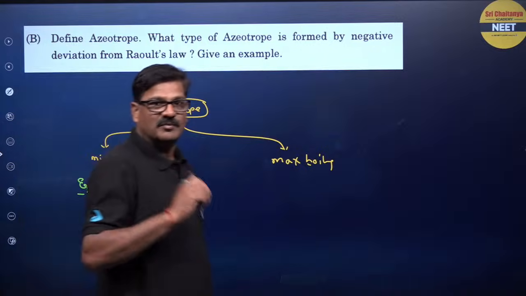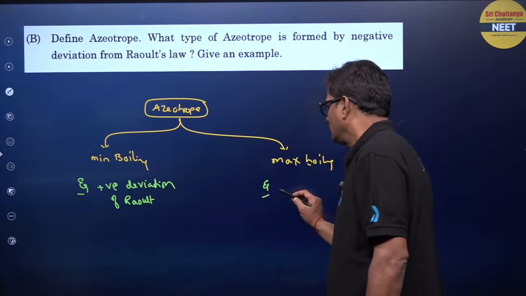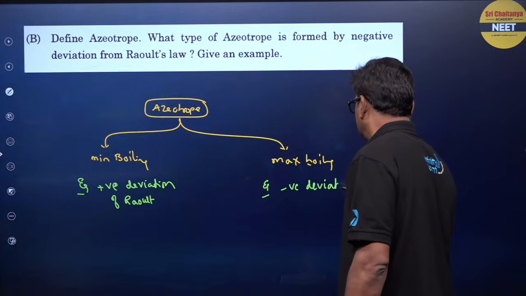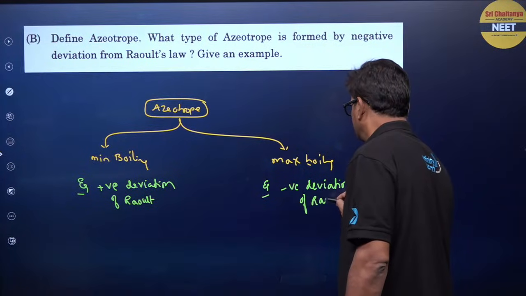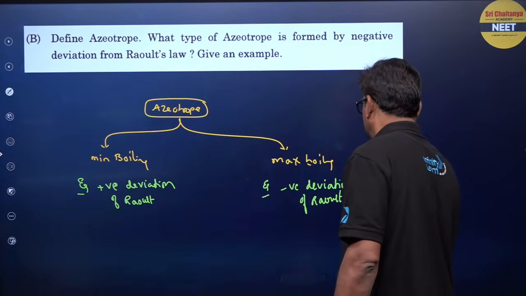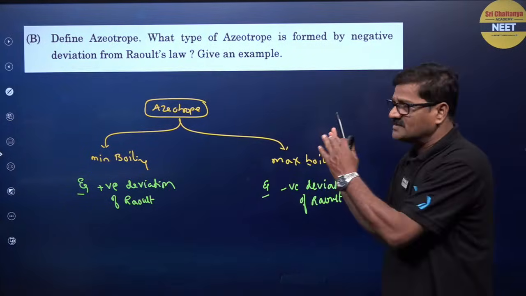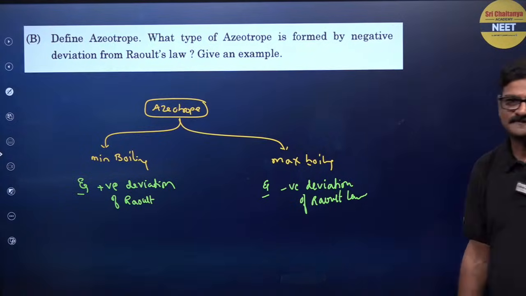That gives the minimum boiling azeotrope, and here negative deviation from Raoult's law gives the maximum boiling one. So like this, these are all questions from the whole CBSE paper 2025. Children, it's very important.